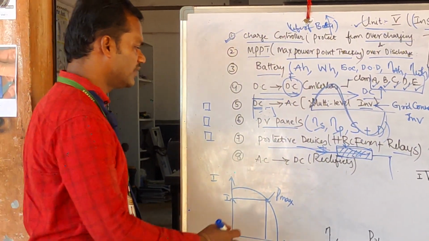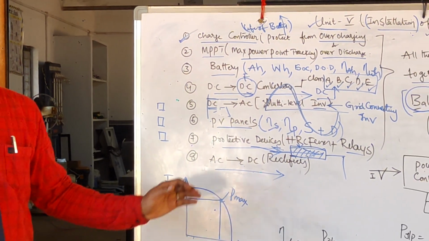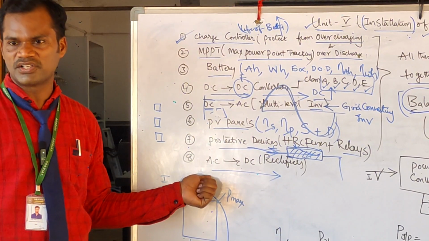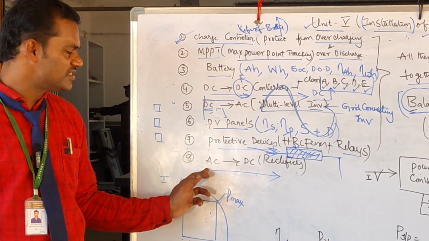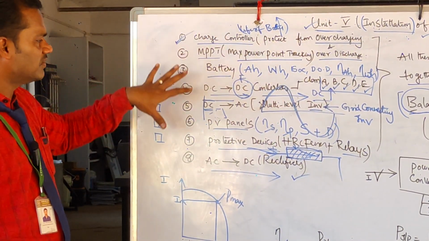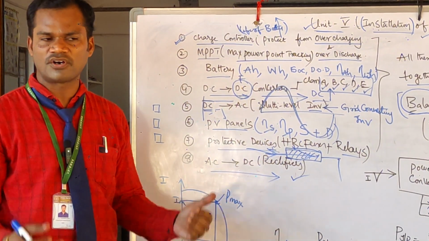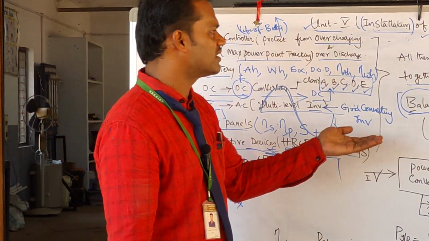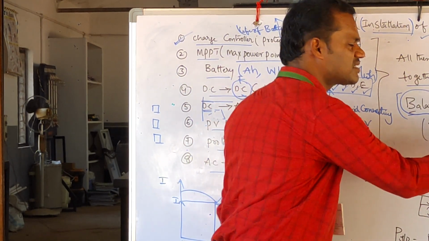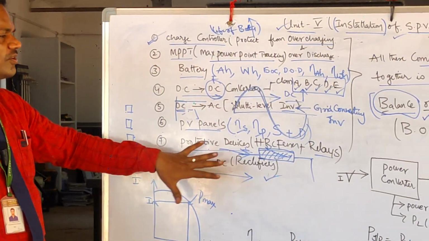The next one: sometimes we need to convert AC to DC. For example, you require a DC load, but you have an AC input, then you need to convert from AC to DC with the help of converters. So overall, all these components are known to you. You are going to integrate all these components, or join all those components. Joining all those components together is called the balance of system. On the whole, you know in detail about all these components.